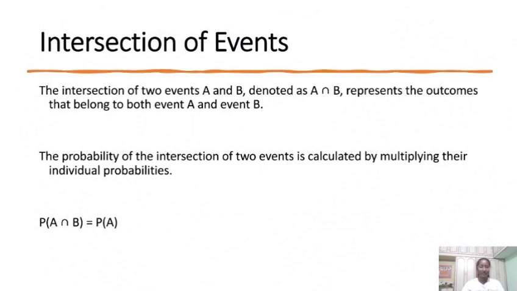Intersection of events. The intersection of two events A and B, denoted as A ∩ B, represents the outcomes that belong to both event A and event B. The probability of the intersection of two events is calculated by multiplying their individual probabilities.